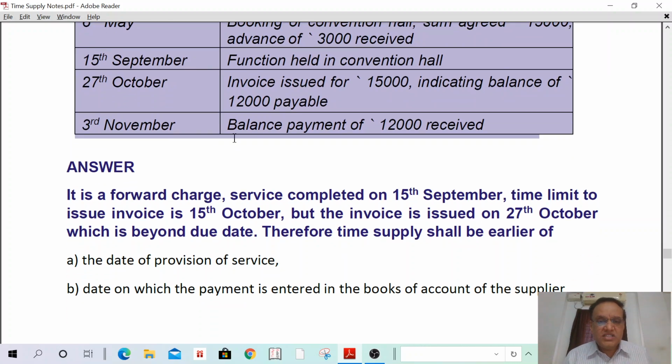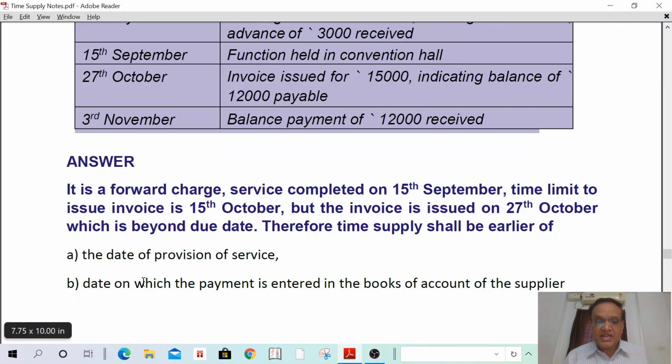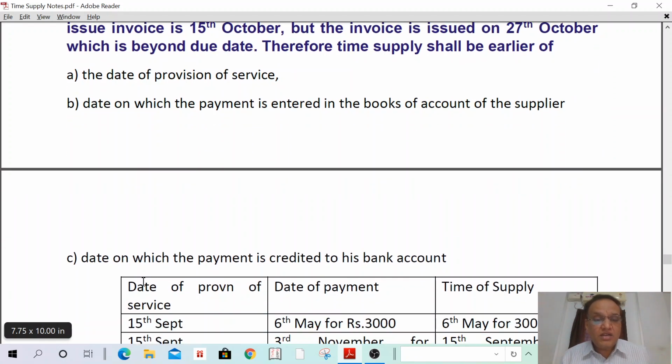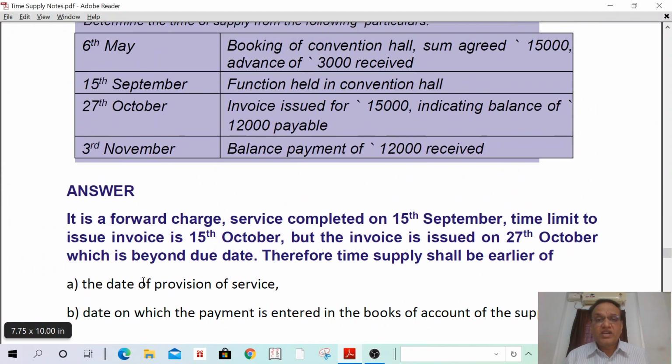It is a forward charge. Service is completed on 15th September. Time limit to issue invoice is 15th October. But the invoice is issued on 27th October, which is beyond the due date. Therefore, time of supply shall be the earlier of the date of provision of service, the date on which the payment is entered in the books of accounts of the supplier, or the date on which the payment is credited to his bank account. Very first, 3,000 is received. So there are two cases: first, the 3,000 one case, and the balance 12,000 another case. Total 15,000. One amount received is the advance 3,000, and 12,000 is the other amount. So in two cases we have to calculate separately.